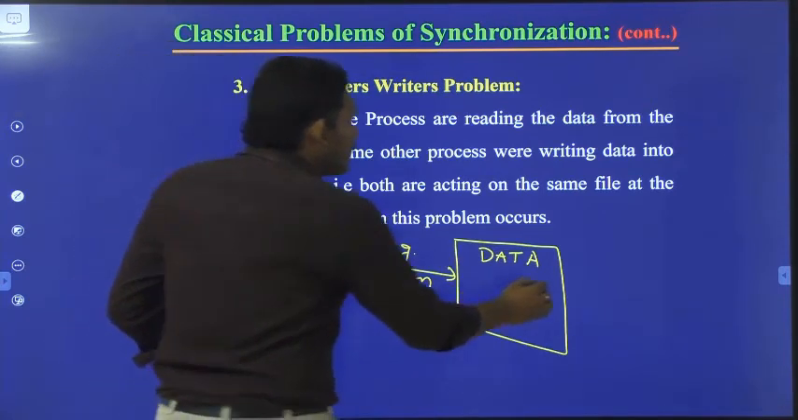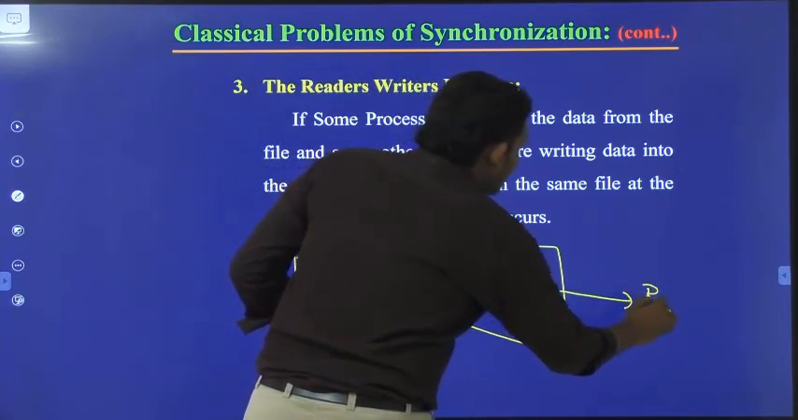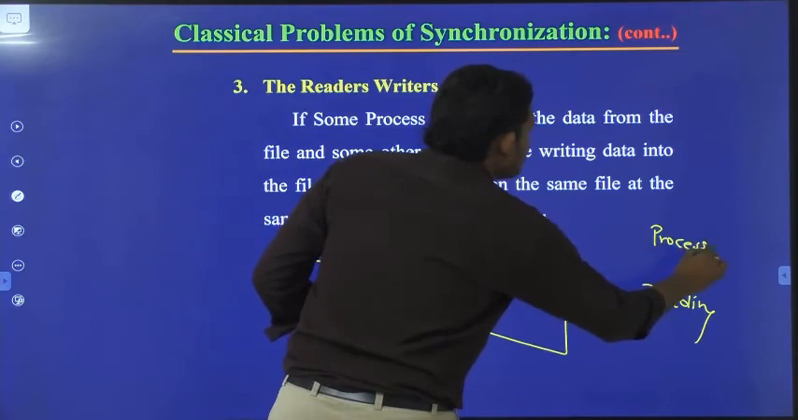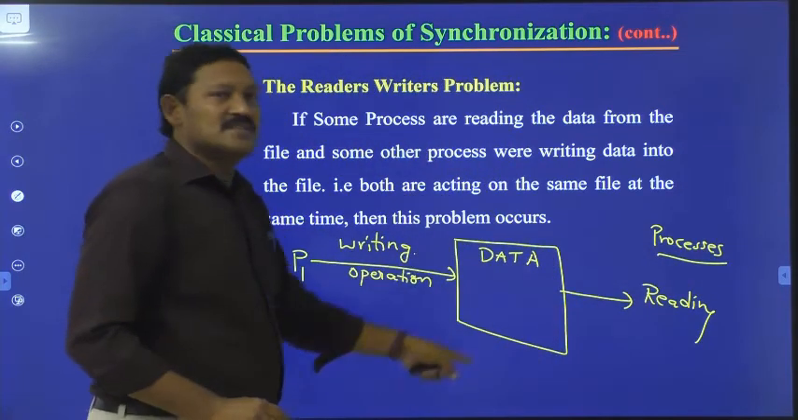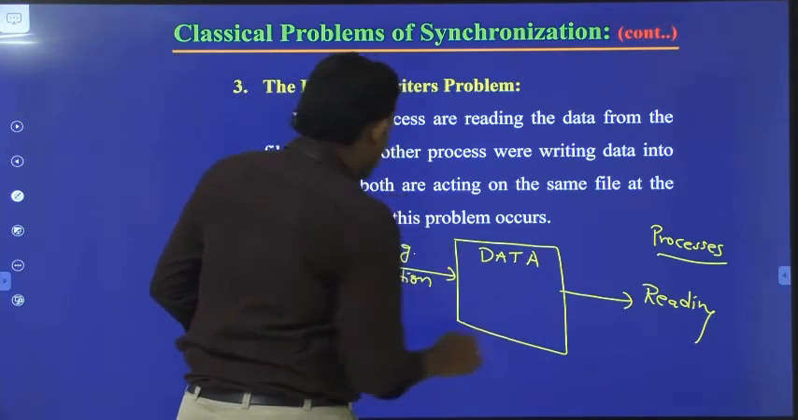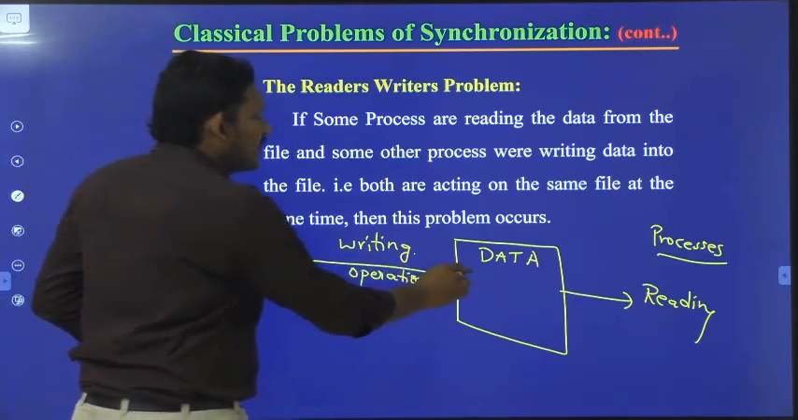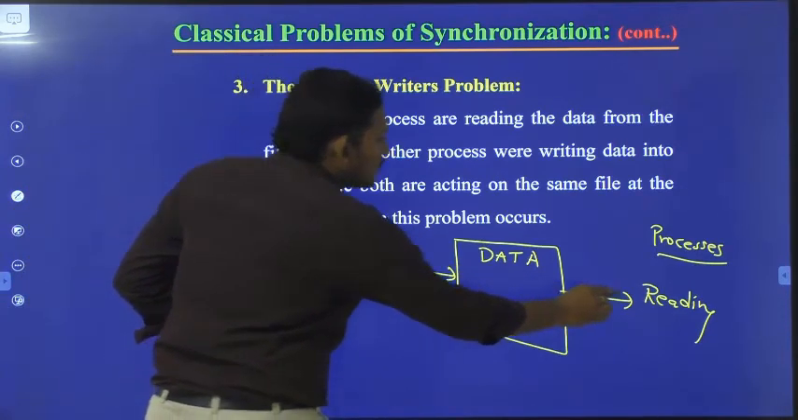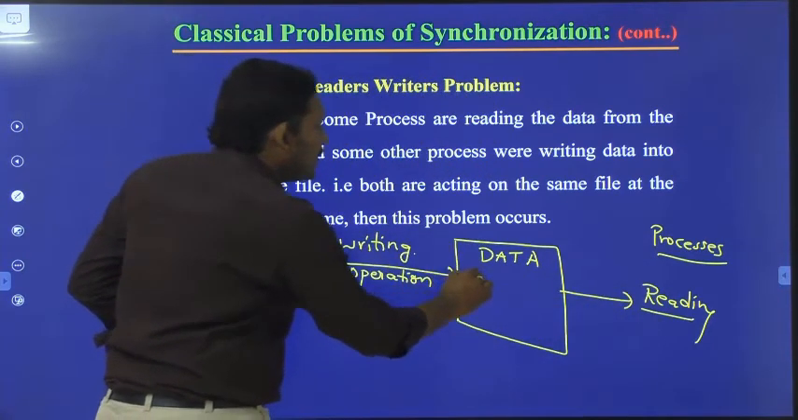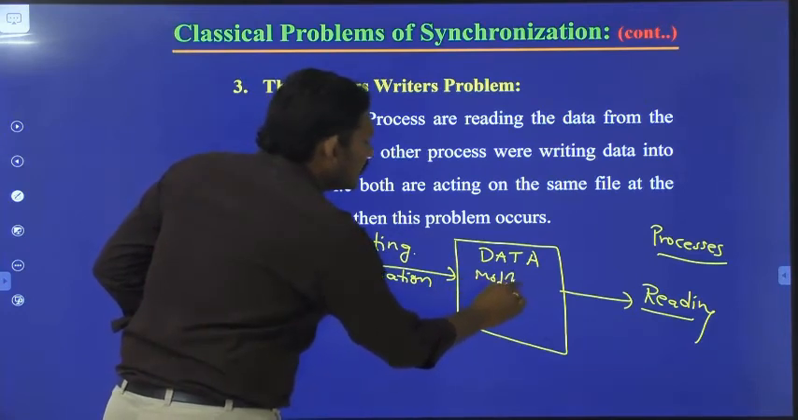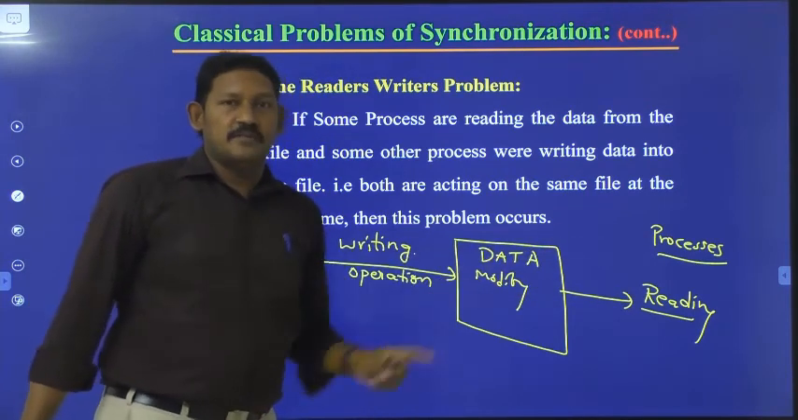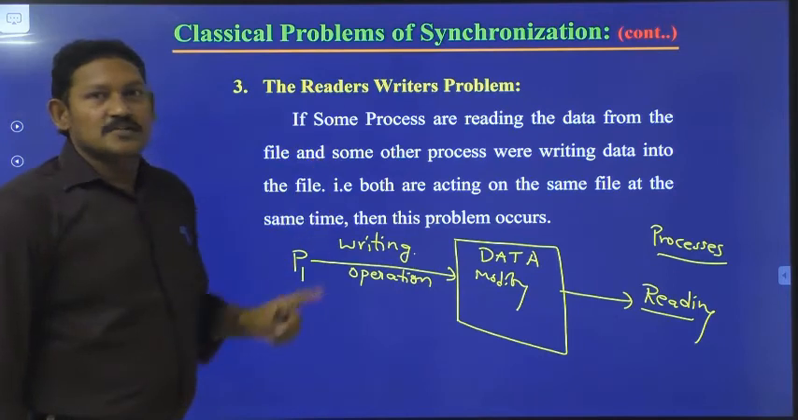Whereas some processes are reading the data from this file. Now there might be some problem, because this writing operation is being performed. This process may read this data, but the writing operation may modify or update this data, and these processes will not get the updated information. That's why the readers-writers problem takes place.